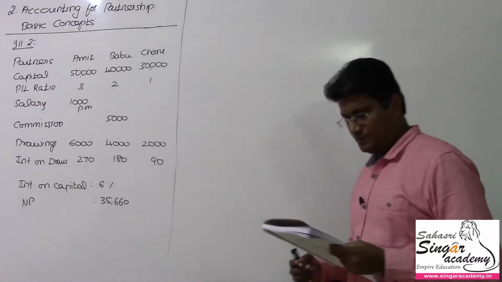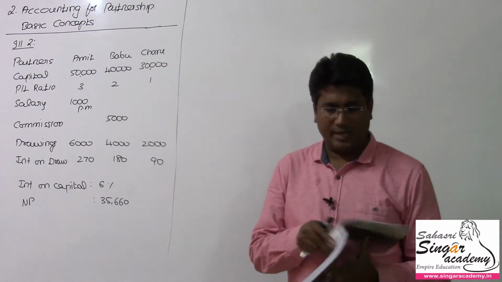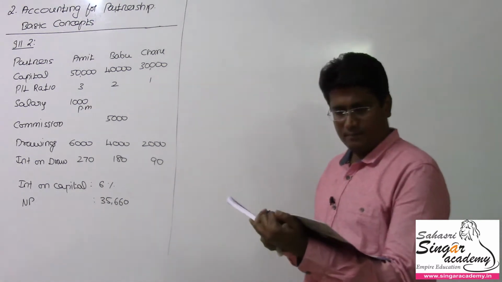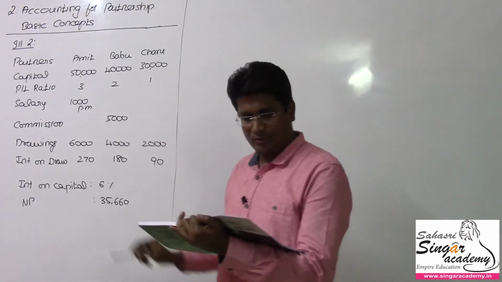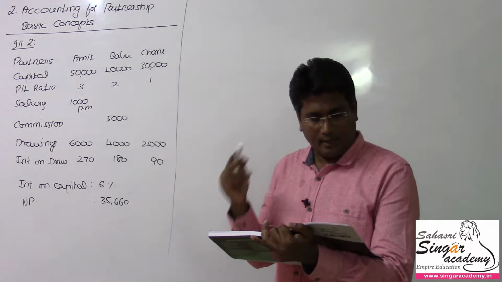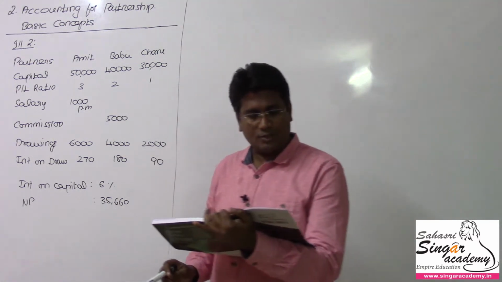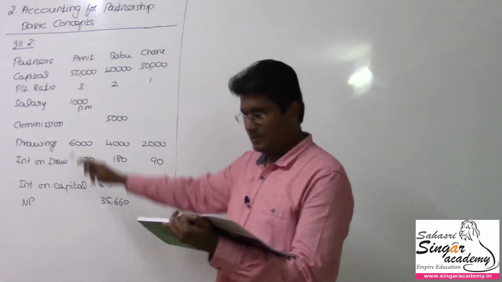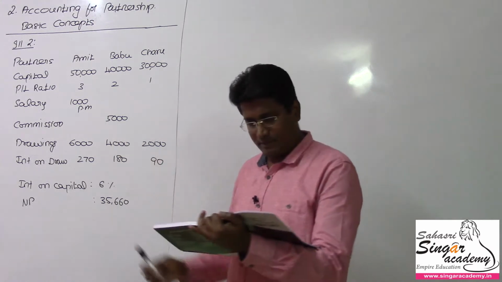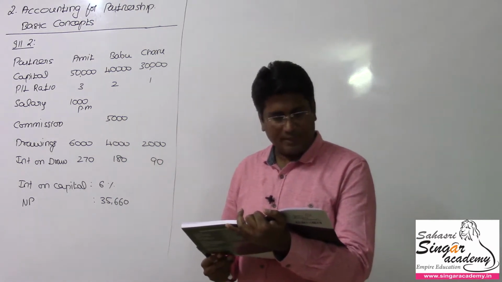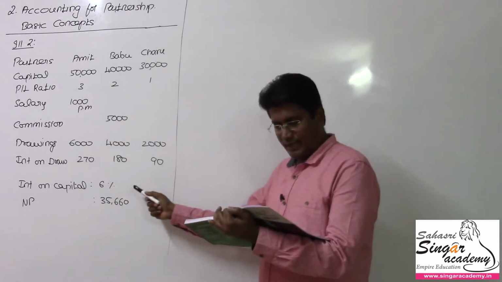Illustration number 2. Amit, Babu and Charu set up a partnership firm on April 1, 2015. They contributed rupees 50,000, 40,000, 30,000 respectively as their capitals and agreed to share profits and losses in the ratio of 3:2:1. Amit is to be paid a salary of rupees 1,000 per month and Babu a commission of rupees 5,000. Apart from that, it is also provided that interest on capital is allowed at the rate of 6% per